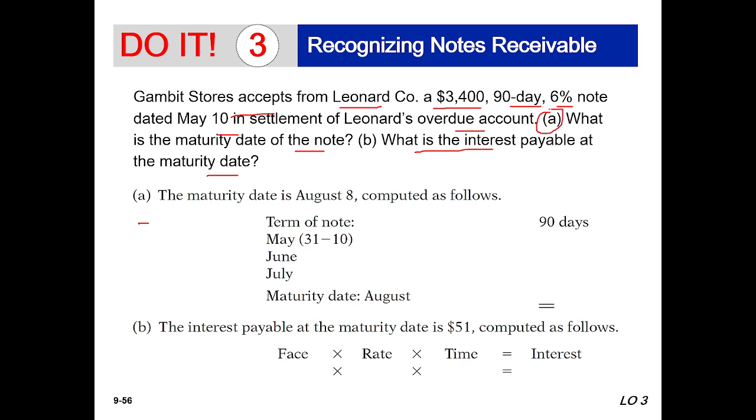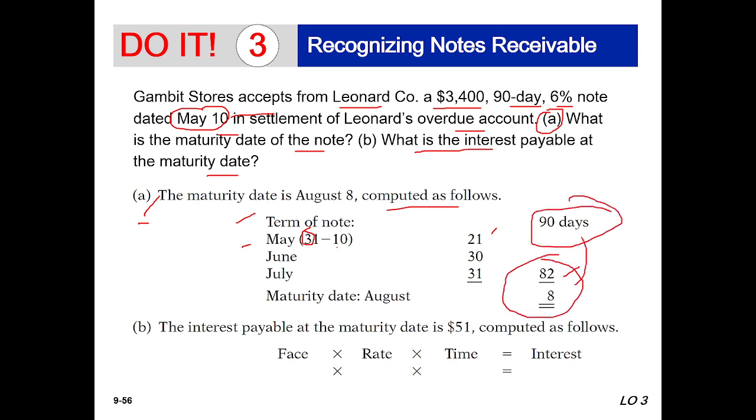Question A: what is the maturity date of the note? The maturity date is August 8, computed as follows. Terms of note: May 10. From May 10 to May 31 is 21 days, June has 30 days, and July has 31 days, so 82 days, and the maturity date is August 8. So 82 and 8 equal 90 days. I think everybody is clear.